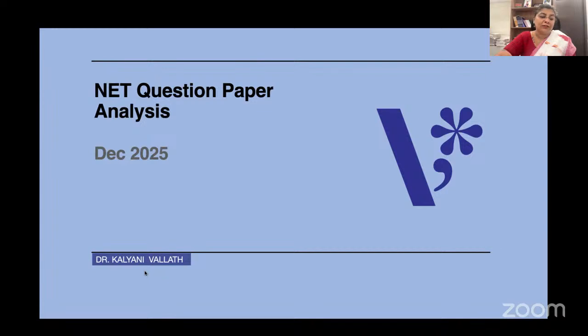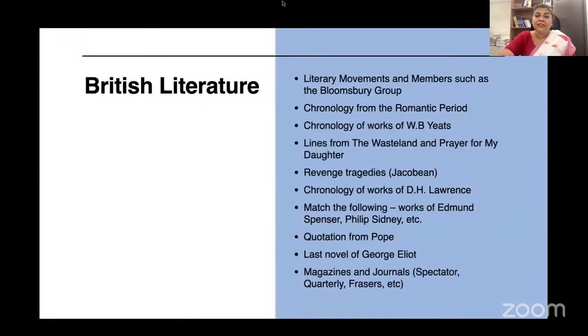What are the questions from paper two? I'm moving on to the slides. From British literature, as usual, there were a lot of questions. We have literary movements. You know that questions from literary movements, such as Bloomsbury Group, are there in NET, in GATE. GATE exam is coming up. So people who are writing GATE also, please note all this. These are very important areas for all exams, even CUET, PG, and other exams also.